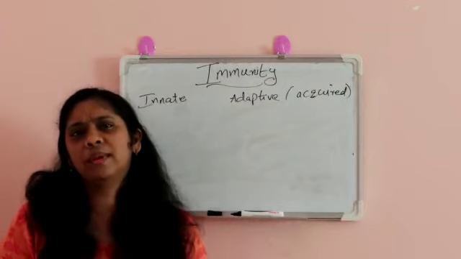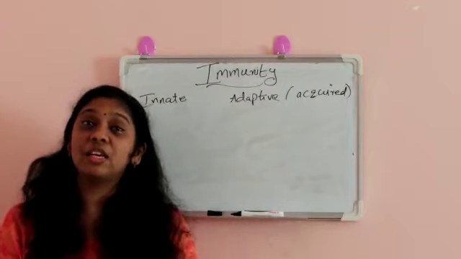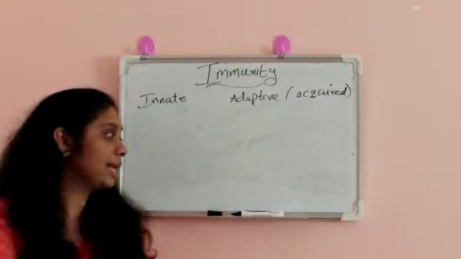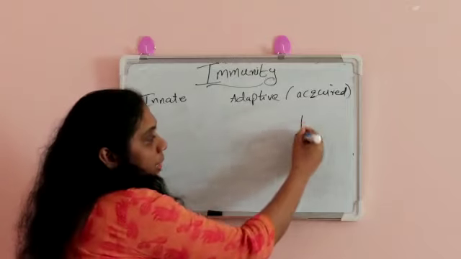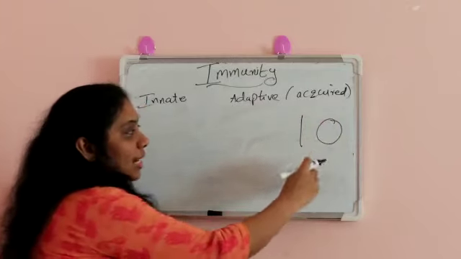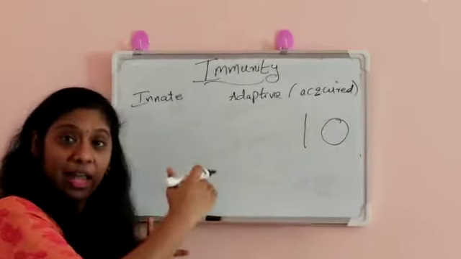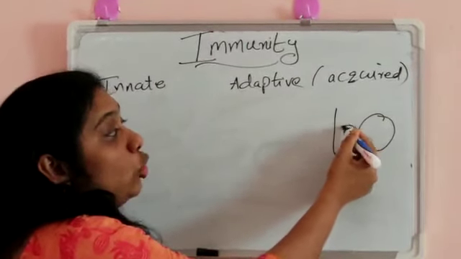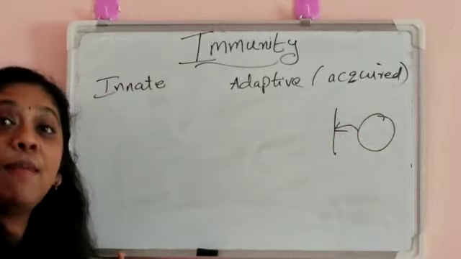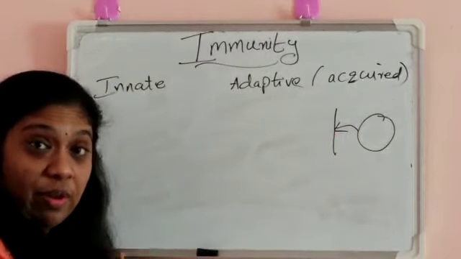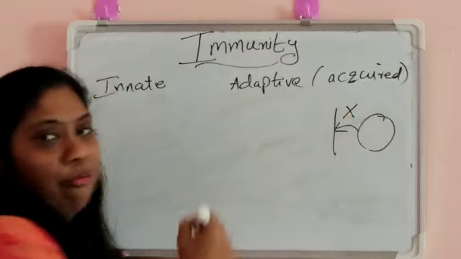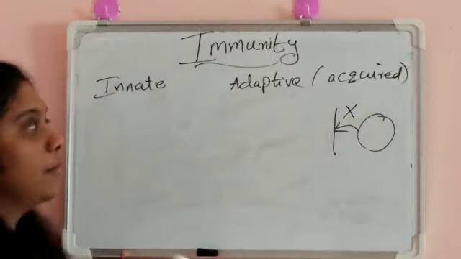What is immunity? Immunity is the capacity of any multicellular organism to prevent infection. That is, if this is our body, and this is the antigen, that is any harmful microorganism from outside, entering the body, and we have an immune response, we will produce antibodies against it, so we will prevent that infection. That is called the immune response.